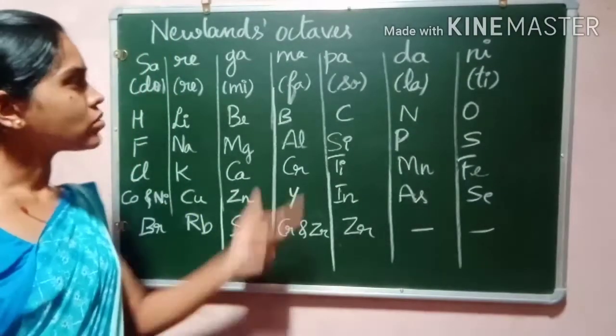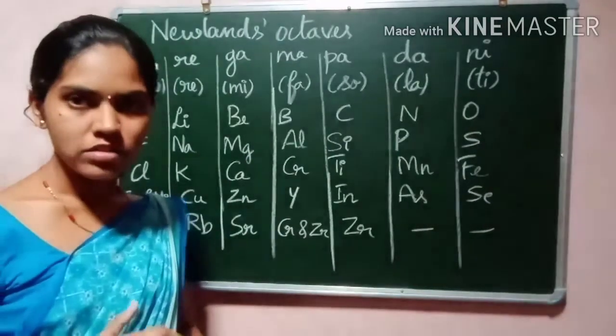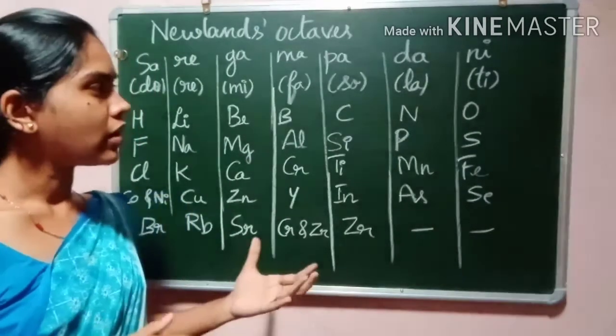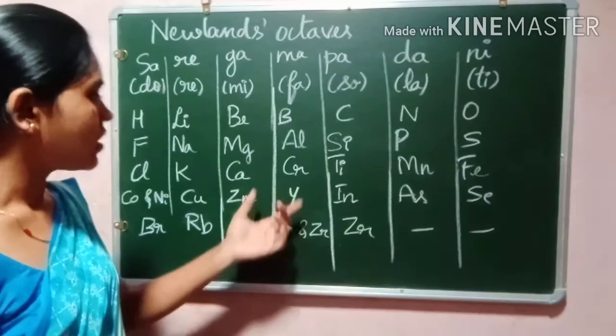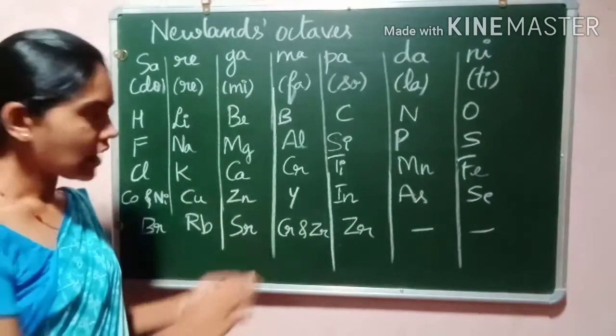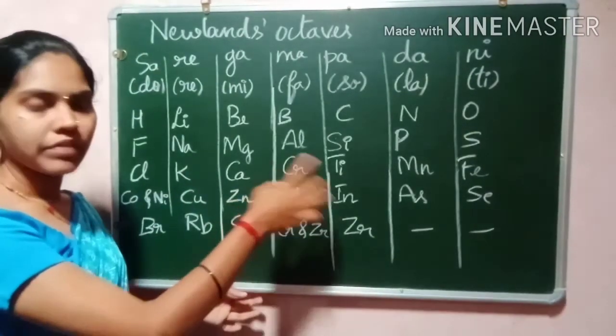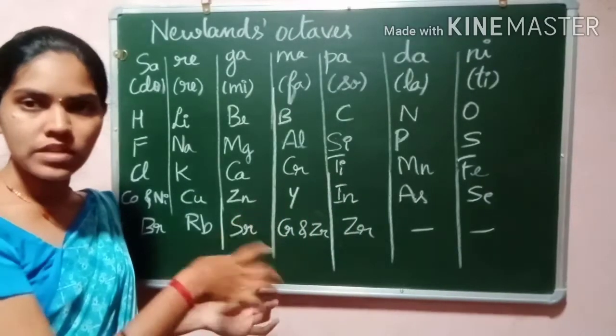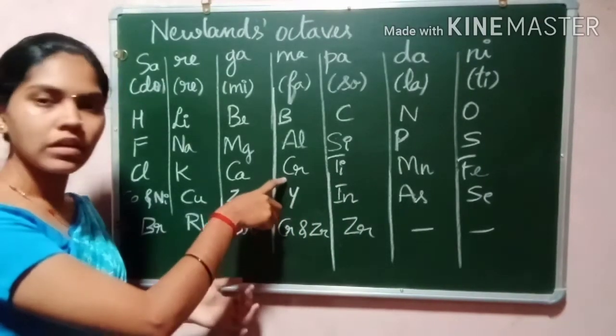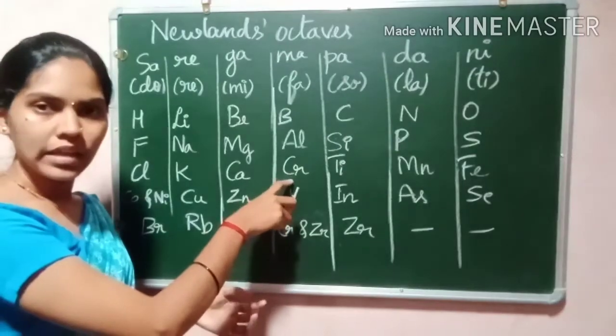Newlands' octaves have a few limitations, some drawbacks. It was found that after calcium, every eighth element does not possess properties similar to the first one.